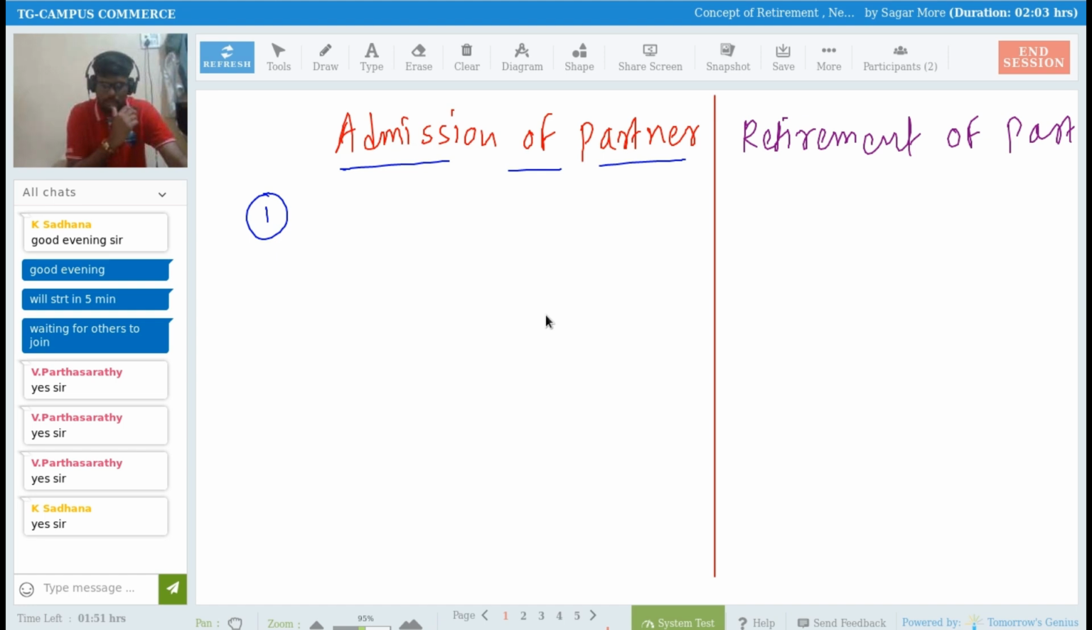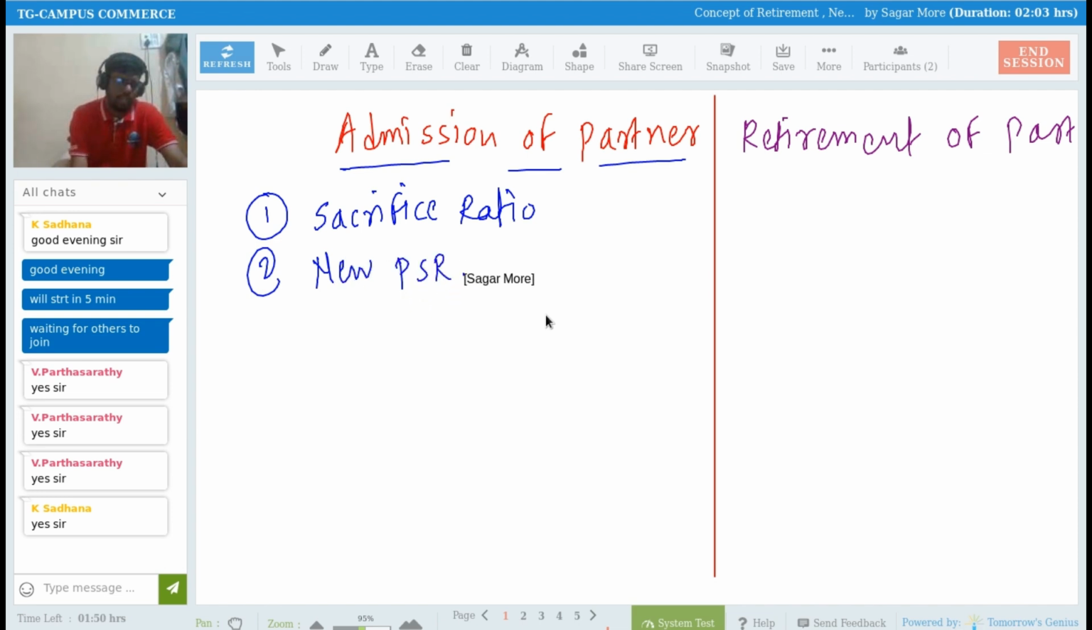So in case of admission of a partner, we are supposed to calculate the sacrifice ratio, the sacrifice made by the old partners. Then we have to calculate the new profit sharing ratio as well, right? That we studied in admission of a partner.